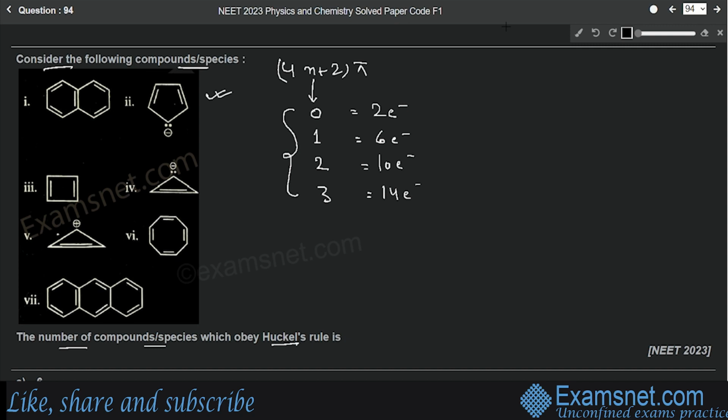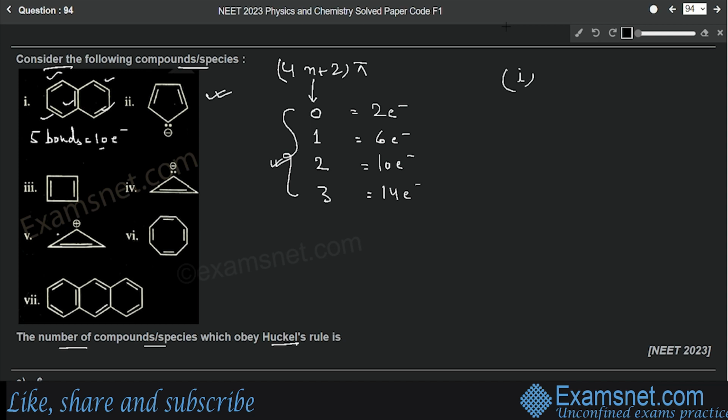In the first compound, how many pi bonds do we have? 1, 2, 3, 4, 5. So 5 pi bonds are there. So how many pi electrons? 10 pi electrons. That means 2 electrons make one bond, right? So 5 bonds means 10 electrons. So 10 is there. That means yes, number 1 is following Huckel's rule.